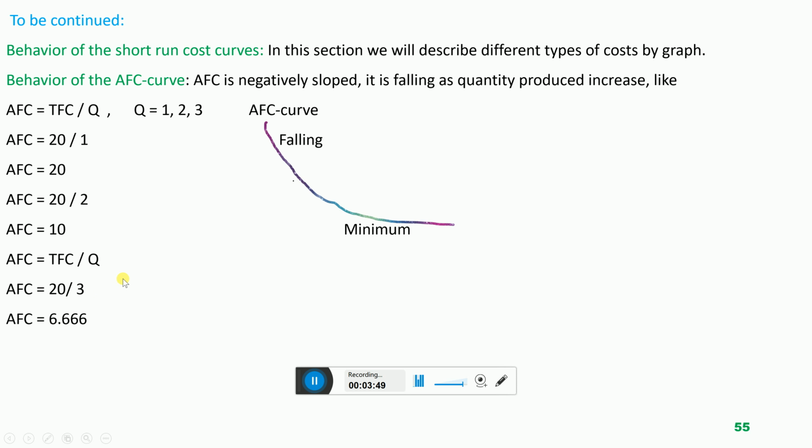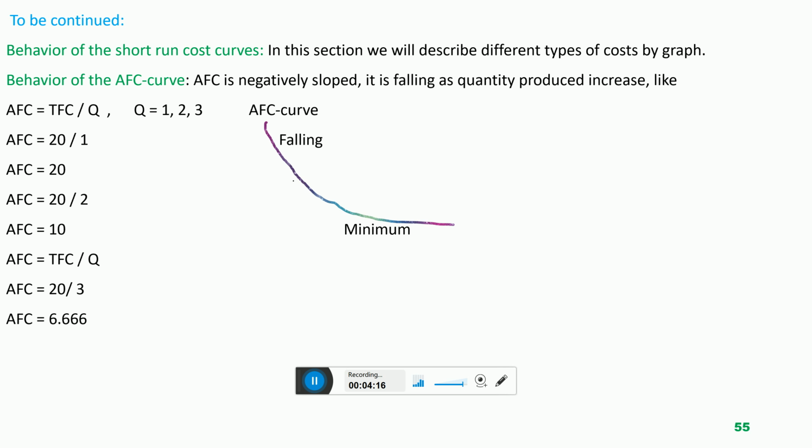So as the number of units increases, average fixed cost is decreasing, decreasing and decreasing. What is the reason? The fixed cost is fixed, sabit, but output is increasing, and we are spreading out this $20 over more and more units, and as the number of units increases, average fixed cost will diminish.